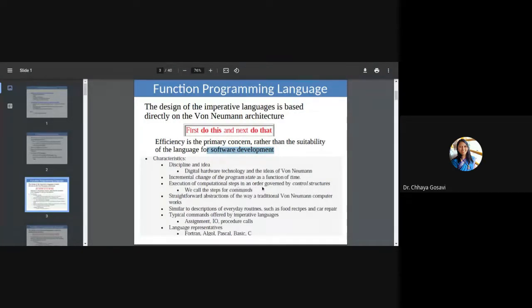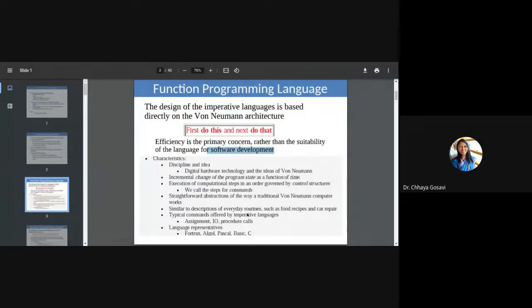Execution of computation steps in order governed by control structures. So if it is an if condition, if the condition is true, it will execute the true part, otherwise it will execute the false part. Depending upon control structure, whether you are going to go in if part or else part is decided by the condition. If your condition is true, then you will iterate in while loop, like this. So these steps are called commands. It is a straightforward abstraction of the way the traditional von Neumann computer works.